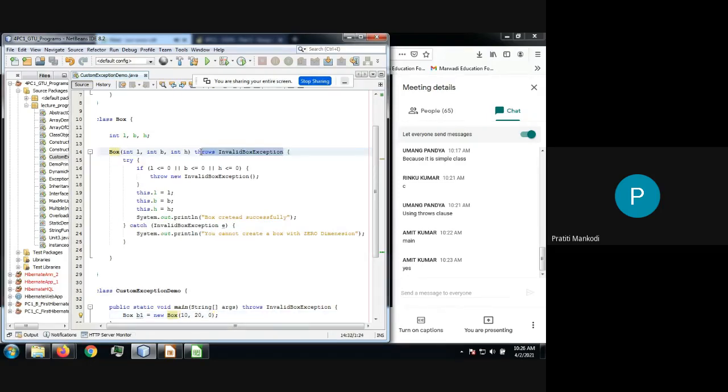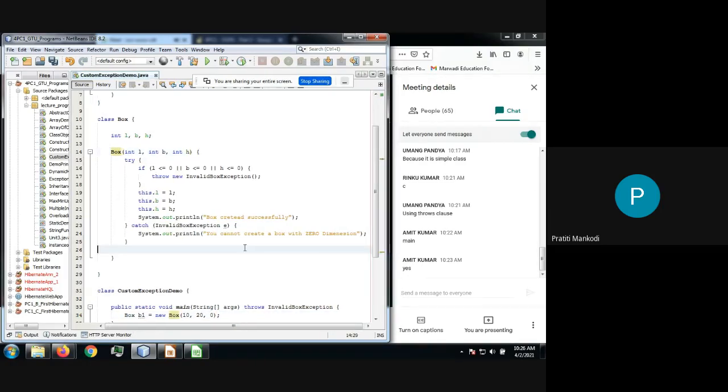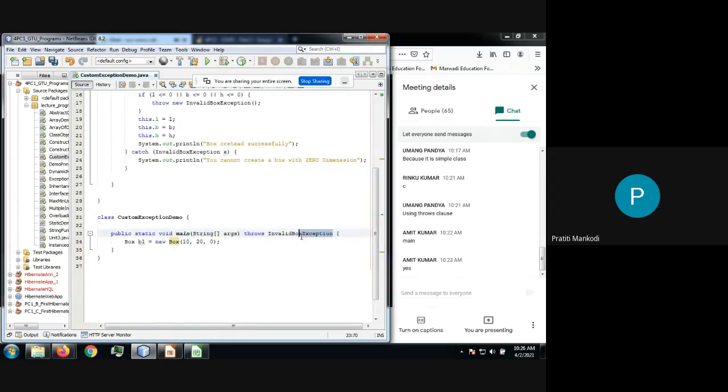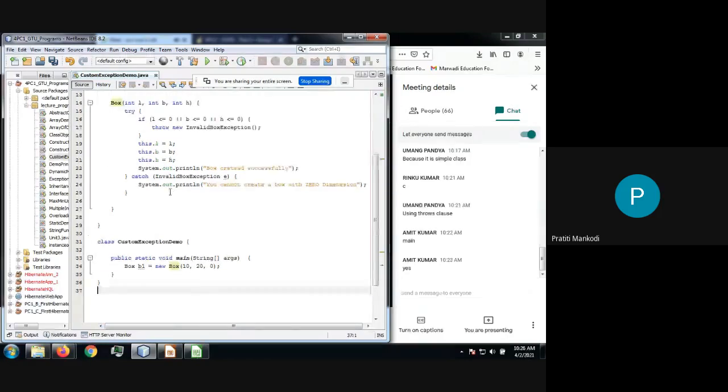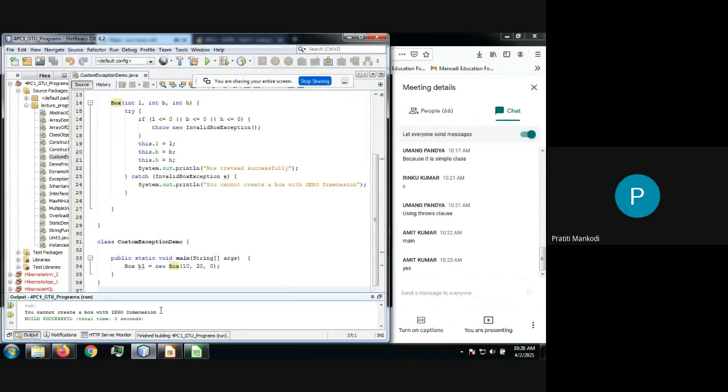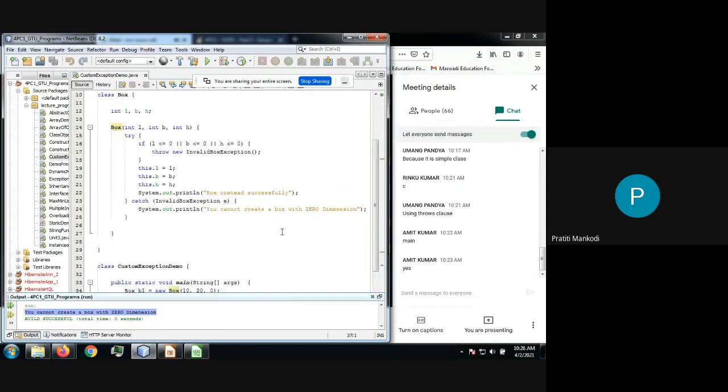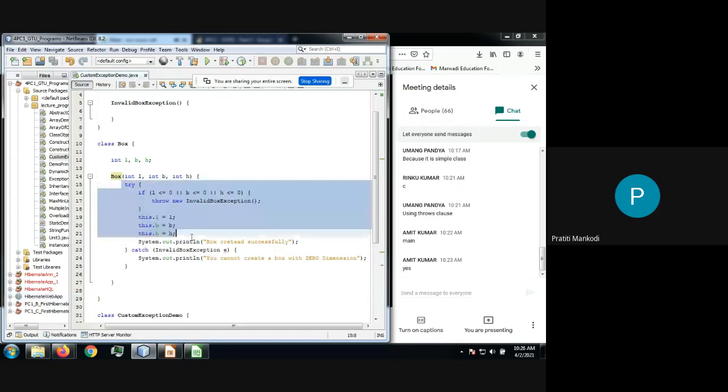If you are using the try catch, then no issue. Then no need to have a throws clause. Run the file and you will have the output: you cannot create a box with 0 dimension. So this is how you are informing the compiler, either through try catch or through the throws clause. Am I clear with this? Everyone, please respond. Okay, fine.